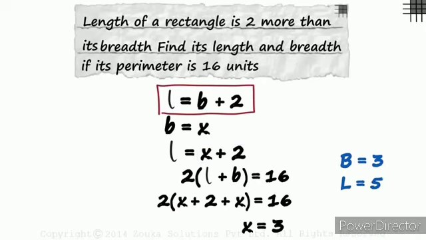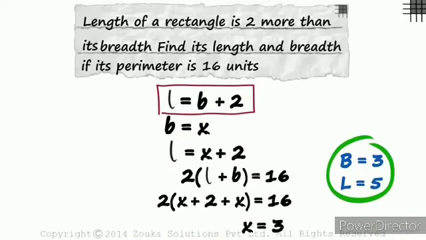Always verify your answer. Length is 2 more than its breadth. That's correct. And 2 times 3 plus 5 does give us 16. So we can be certain that this is correct.